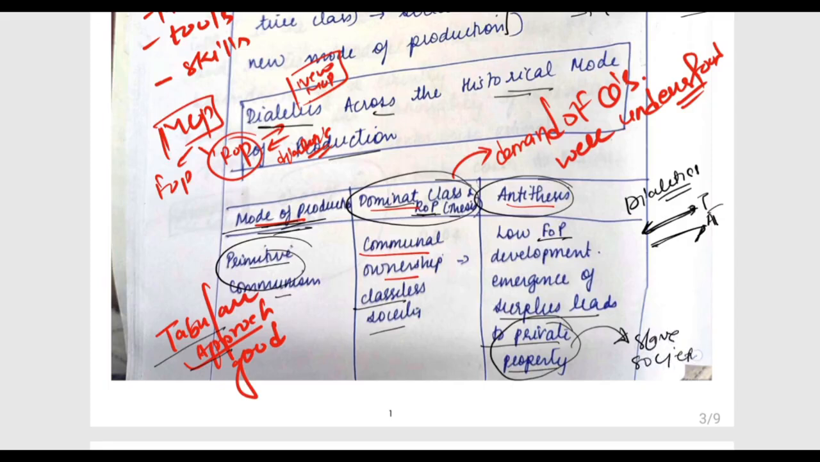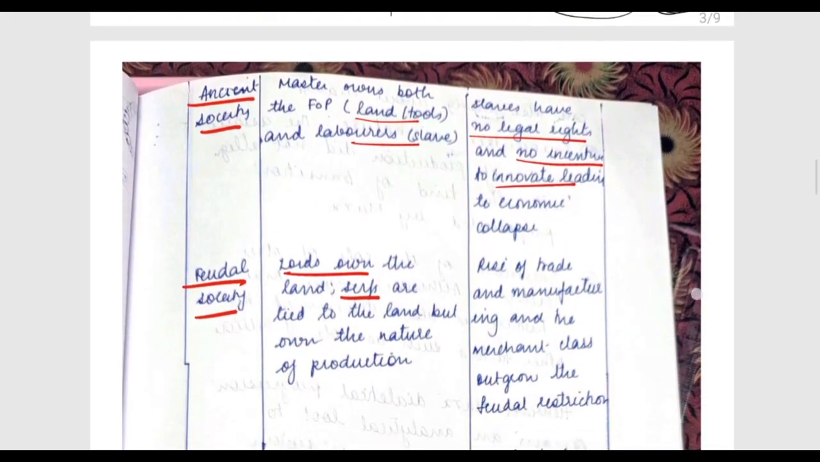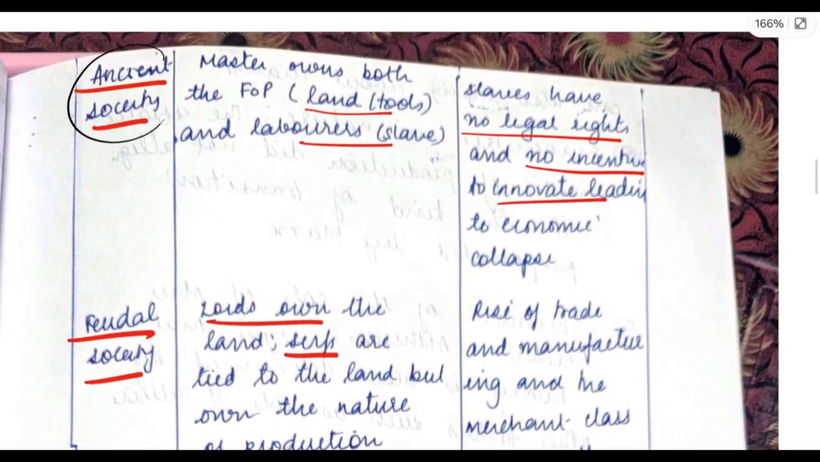Okay, slave society, that is your private property. The economy first changes, then your ROP, the relation of production, changes. When private property comes in the market, some become owners, some become haves, some become have-nots, that leads to change in the ROP, that leads to change in our society. Some become slaves and some become your owner. Okay, that leads to our ancient society.